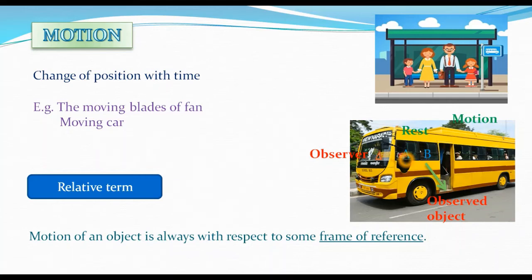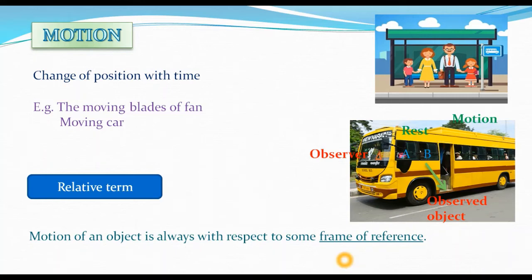So the motion of any object is always with respect to some frame of reference. Because with one frame of reference, an object might be at rest, whereas for another frame of reference, the same object might be in motion. So motion is always dependent on a frame of reference. Whenever you say that this object is moving, moving with respect to what? You always have to give a relative fact. For instance, the object is moving relative to me because I am observing this. I am the frame of reference. Correct? Okay, so this was an interesting fact about motion.